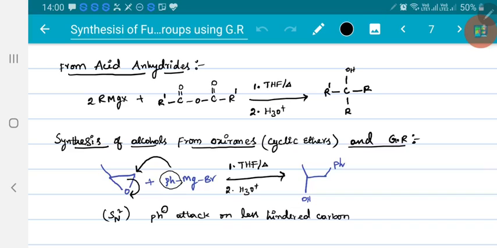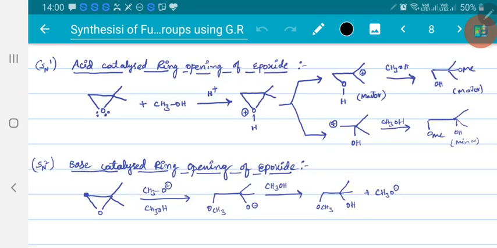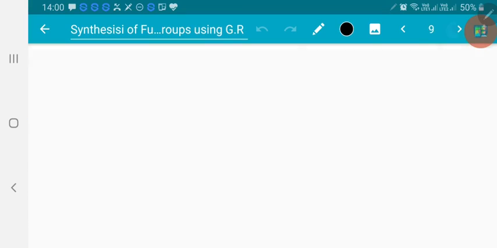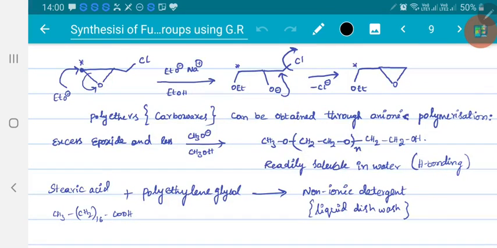Now, how are alcohols prepared from cyclic ethers? Grignard reagent attacks the less hindered carbon to open the cyclic ring of ethers, forming alcohols, right? So it is like base catalyzed ring opening of cyclic ethers, which follows the SN2 mechanism, whereas similarly Grignard reagent also follows the SN2 mechanism in case of cyclic ethers, forming alcohols.